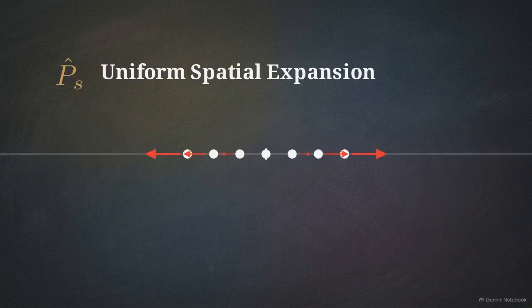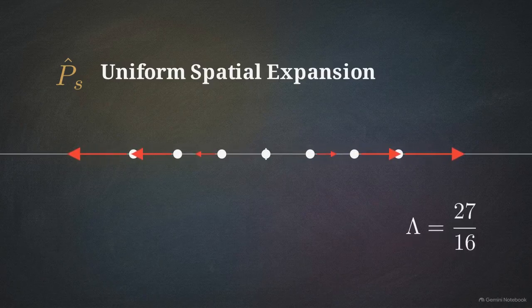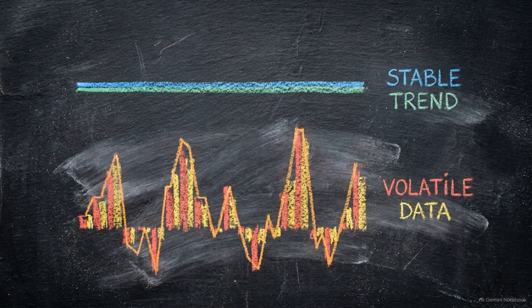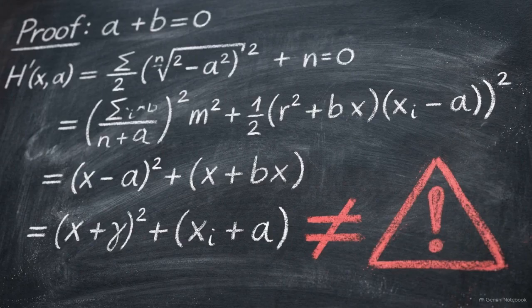This raises a problem. The target real operator, p hat, represents uniform spatial expansion. We have to determine if an operator that generates this concentrated output can accurately map back to a uniform reality. If this asymmetry persists in the final step, the operator identity will fail.